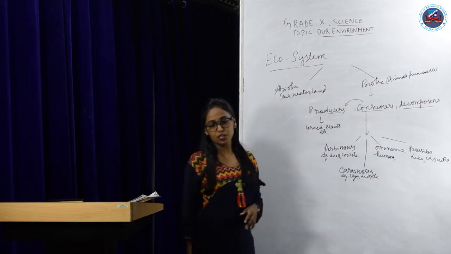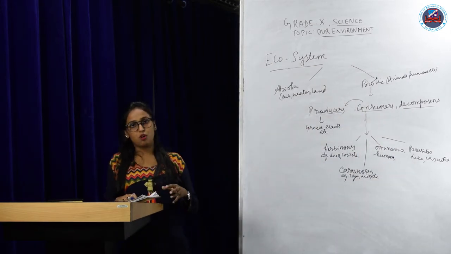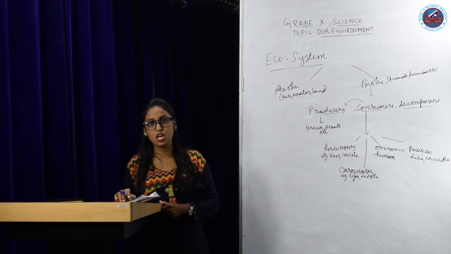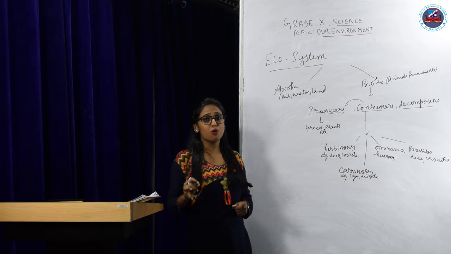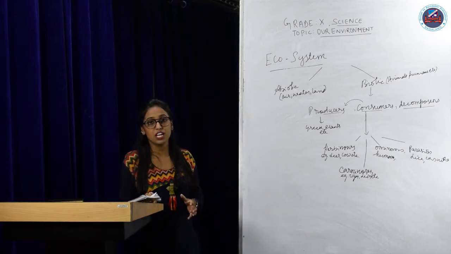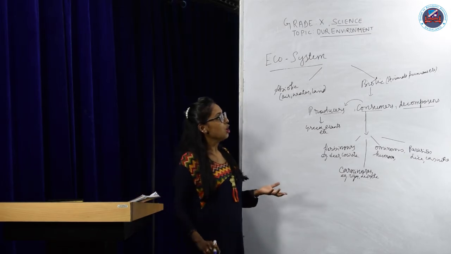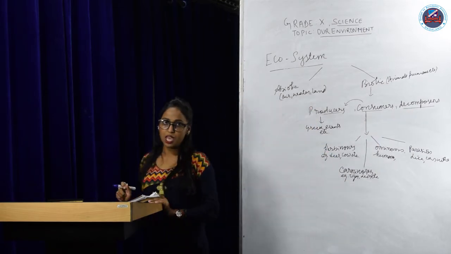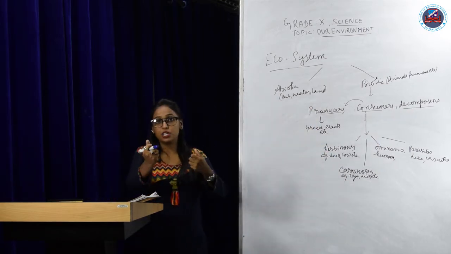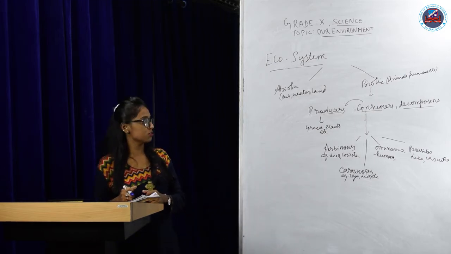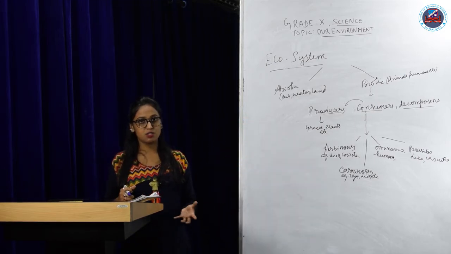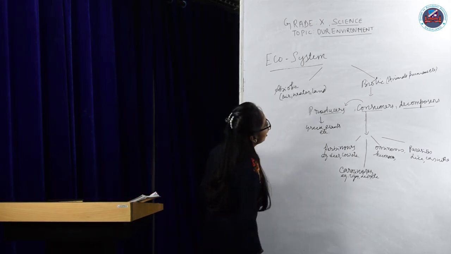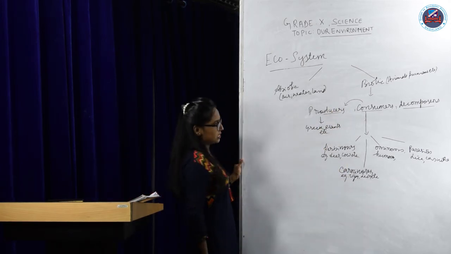The decomposers break down these complex substances into simple inorganic substances which go into the soil. Their main role is to help in the replenishment of natural resources. So they have a very great role to play in this ecosystem, as they clean up the dead, decaying bodies and help in creating a balance in the ecosystem as well as in the replenishment of natural resources. So this is the division of biotic components.